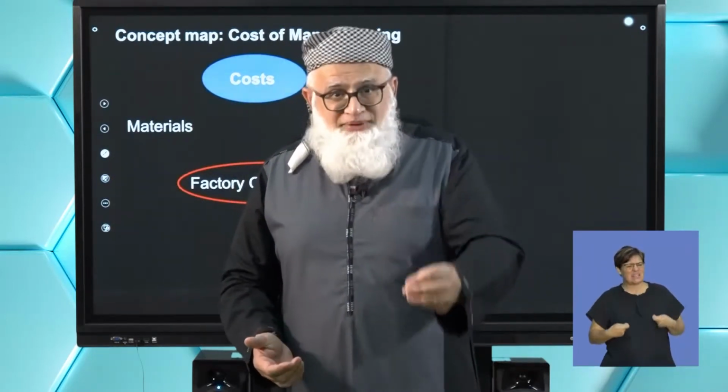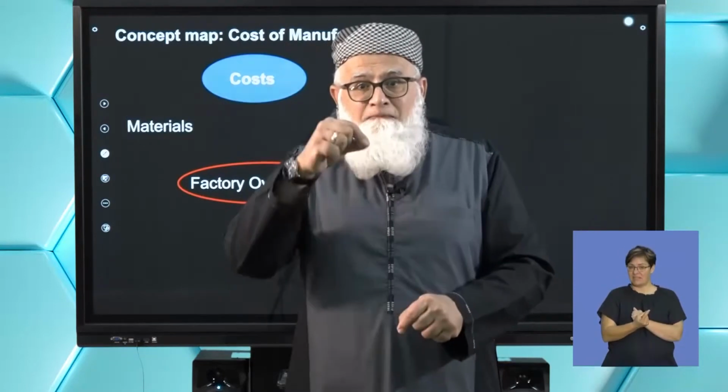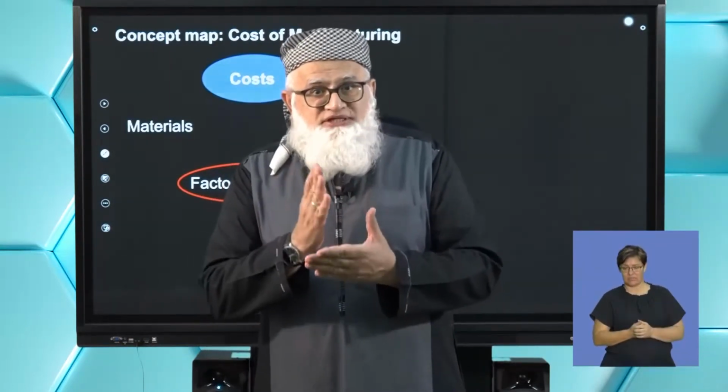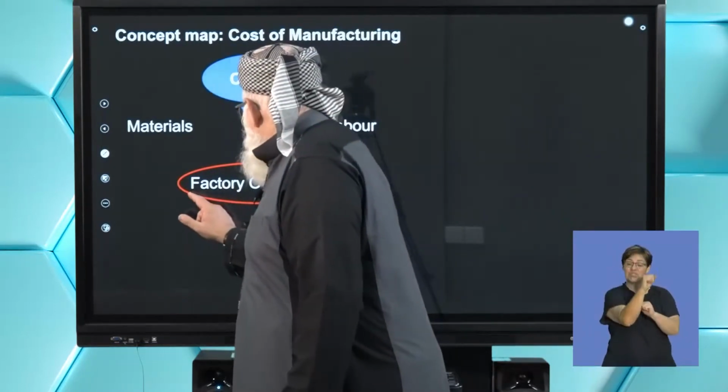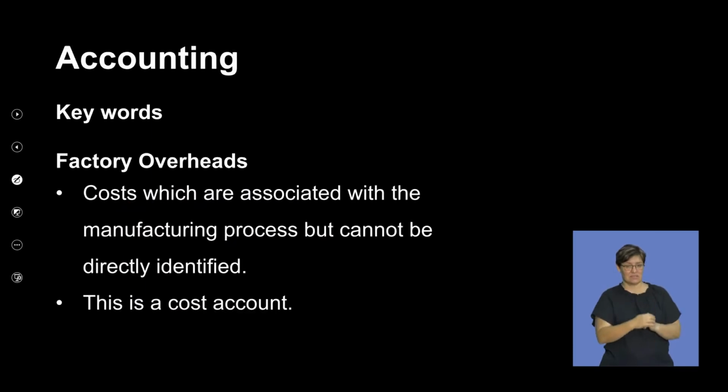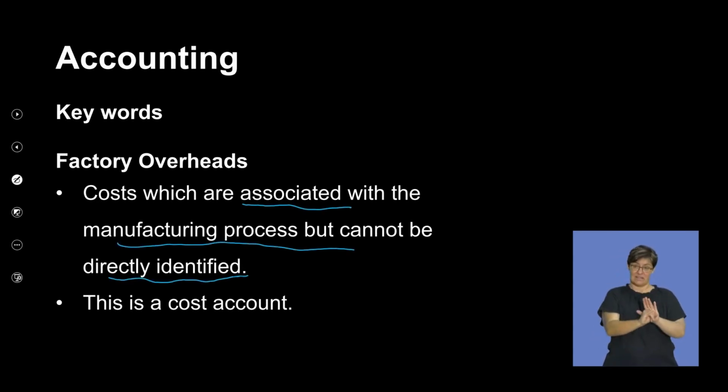All those expenses that are incurred by the factory. Okay? So, operative word is factory overheads. Concentrate on those costs which are associated with the manufacturing process but cannot be directly identified.